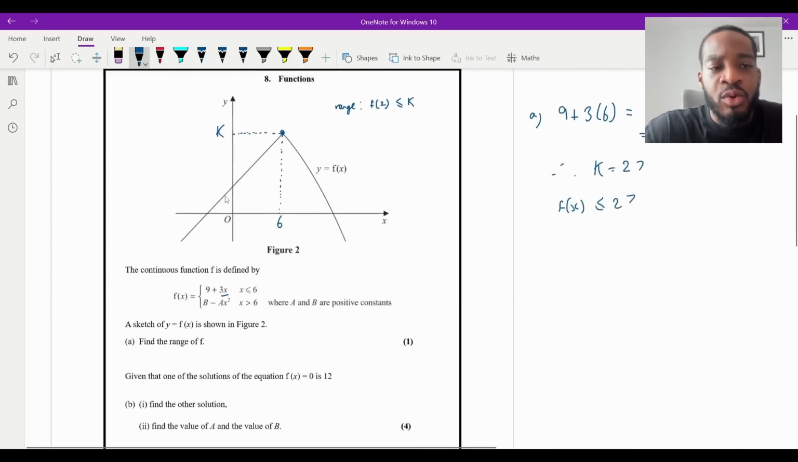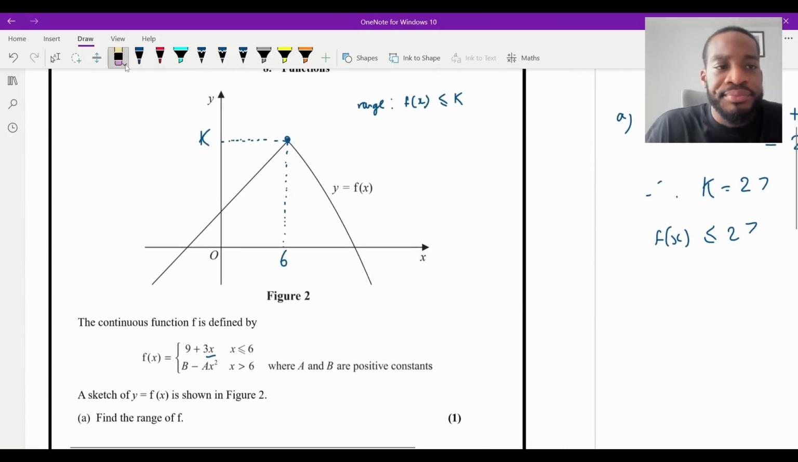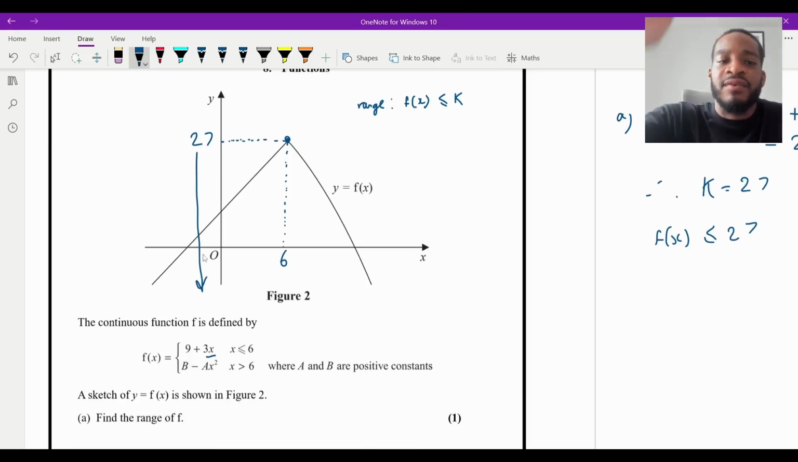So let me just zoom in a bit more, and then I'll change that K to a 27. Perfect. Right? And it just goes down forever. So the range is going to be 27 or anything less than that. So that's fine. That's done.